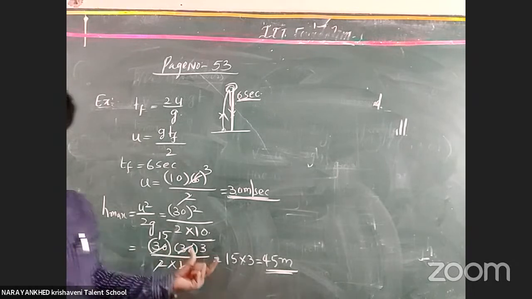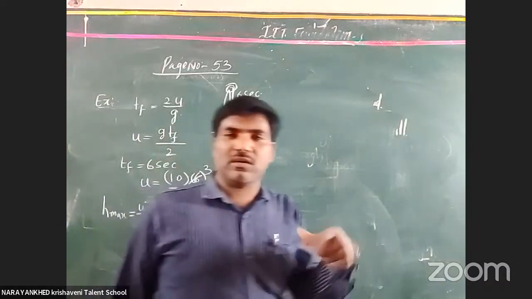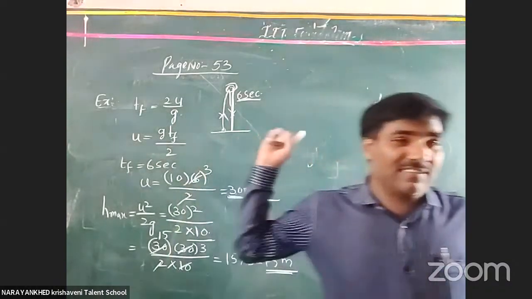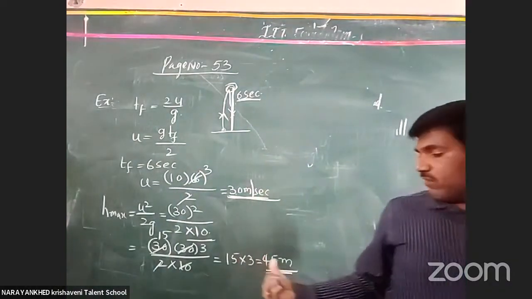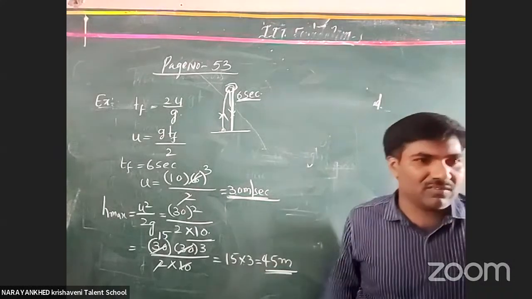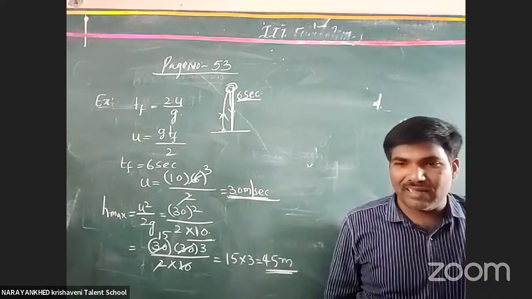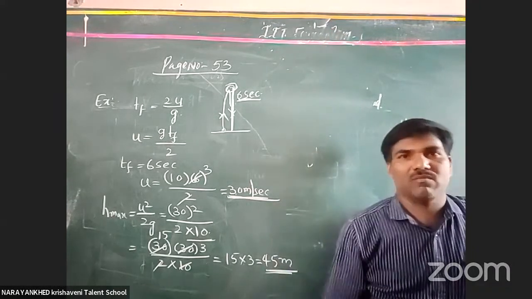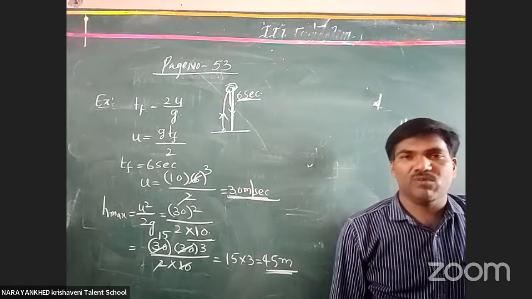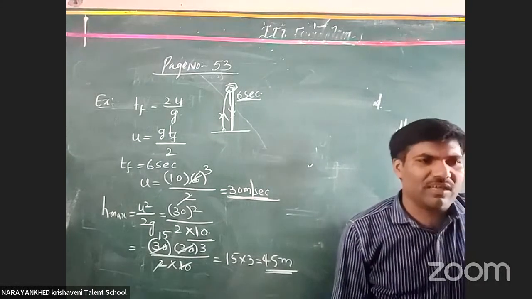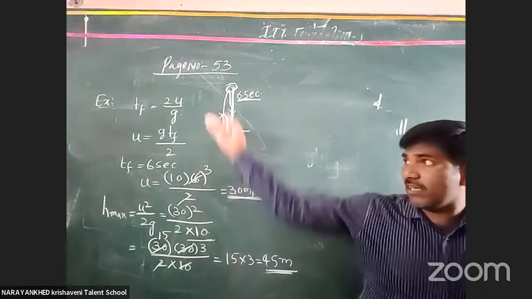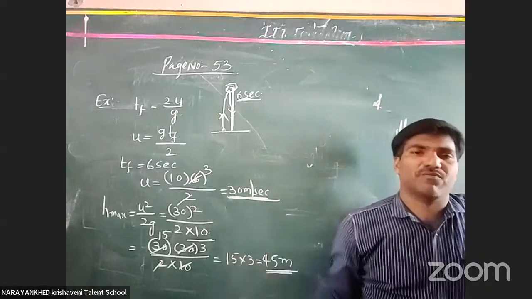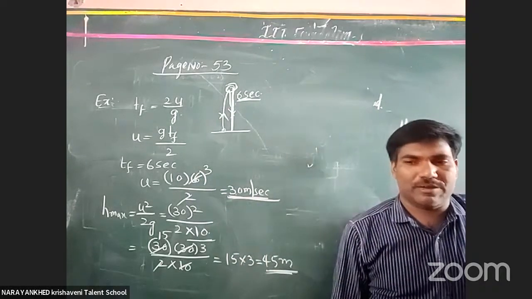The meaning of this is that when a body is taken, time of flight is 6 seconds, and the distance traveled is 45 meters. At that particular height, its final velocity becomes 0. Please note down. In our textbook this answer is also there, but we are taking another type of formula here: time of flight directly.